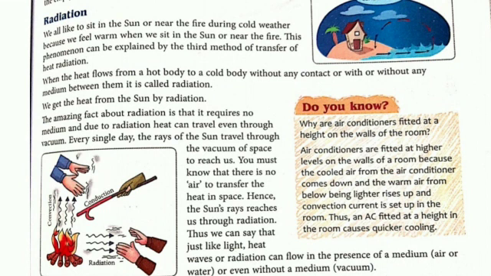This is because when the heat flows from a hot body to a cold body without any contact or medium, this is called radiation. Now you can understand how we get sunlight. It is by radiation. It requires no medium. Just like light, heat can also flow with or without a medium, or in a vacuum.